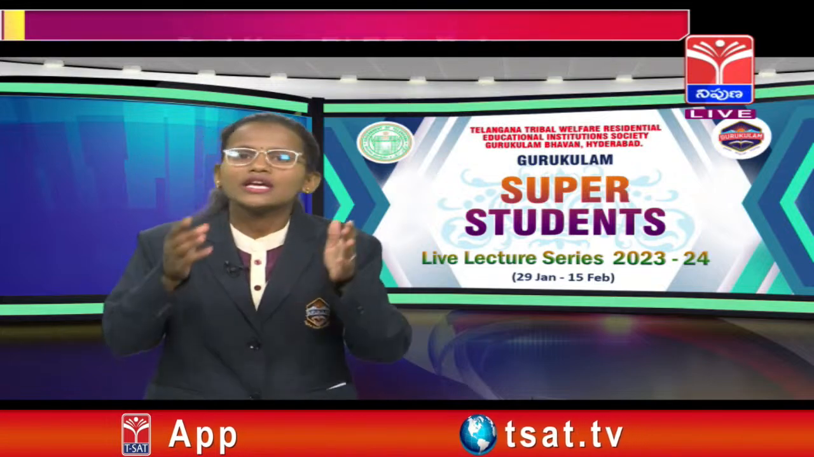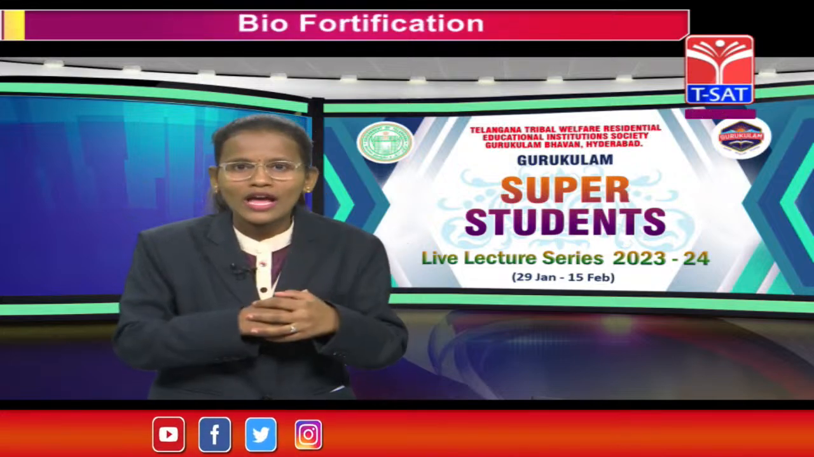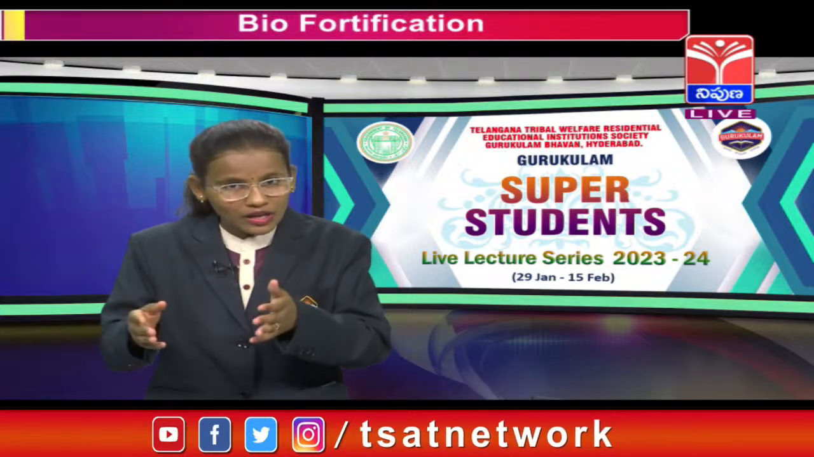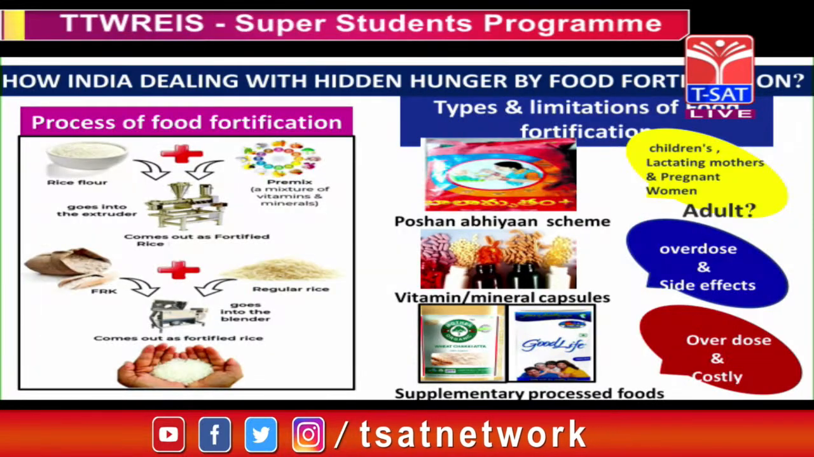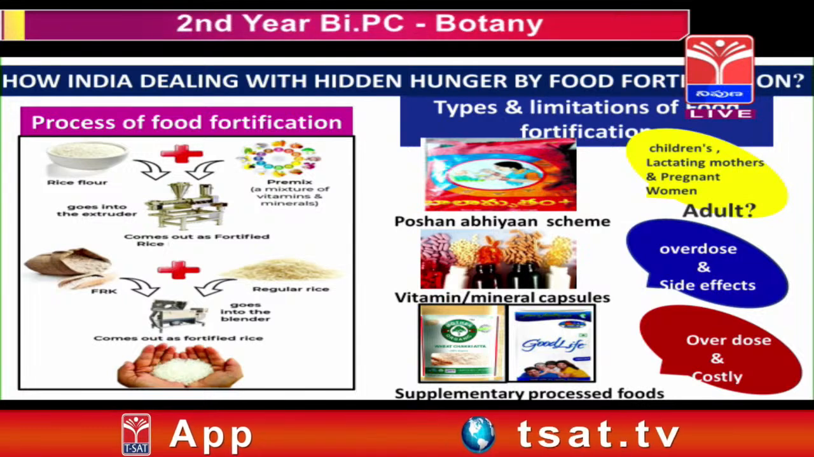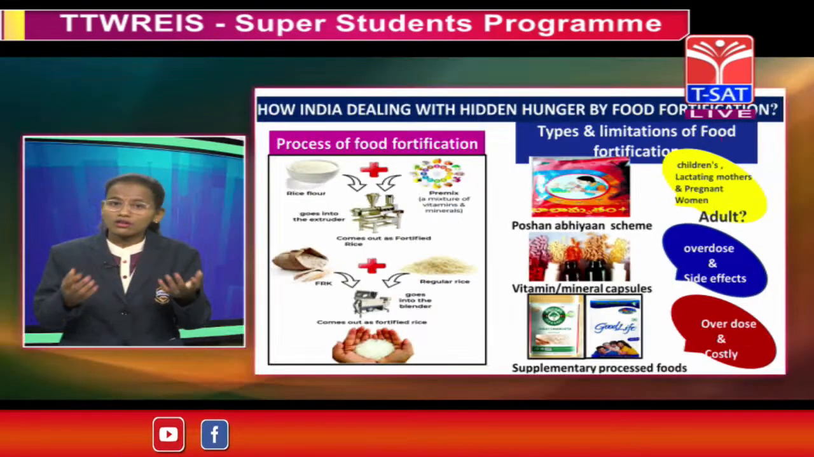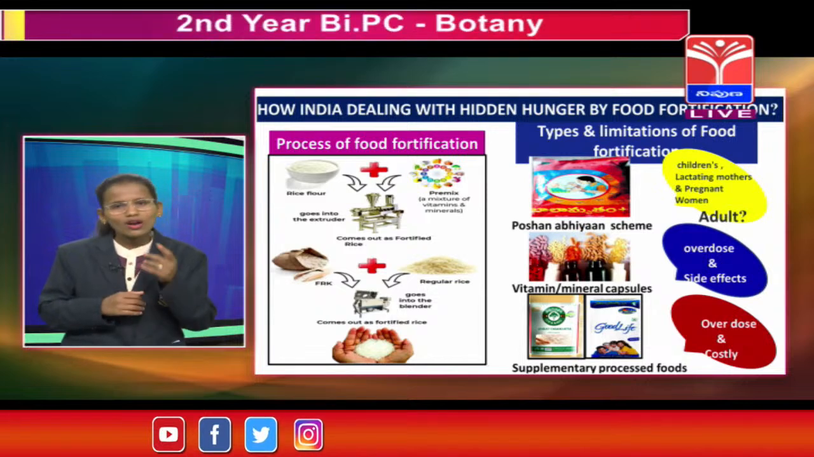Food fortification is nothing but adding micronutrients directly to the grains. Here it means adding the micronutrients: zinc, vitamin A and iron are directly added to the grains, which is known as food fortification. Even though food fortification is introduced in our India, it has certain limitations. Let us see what they are.